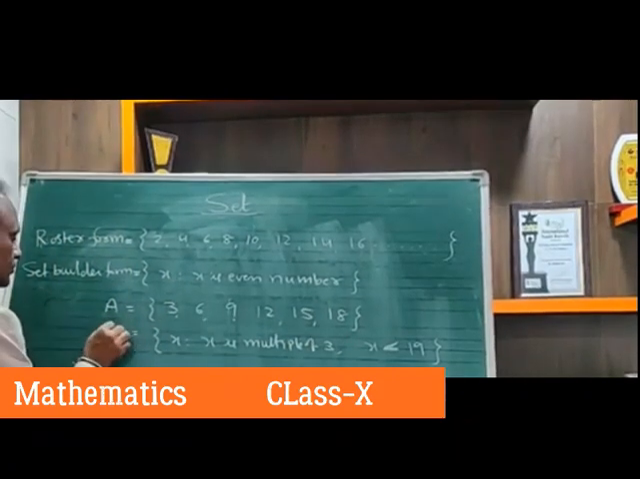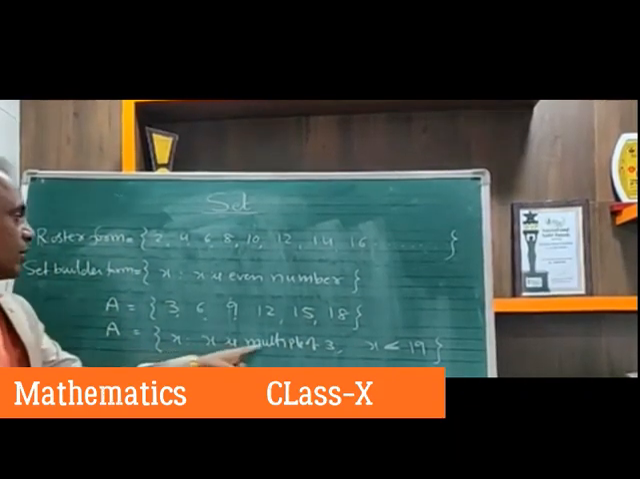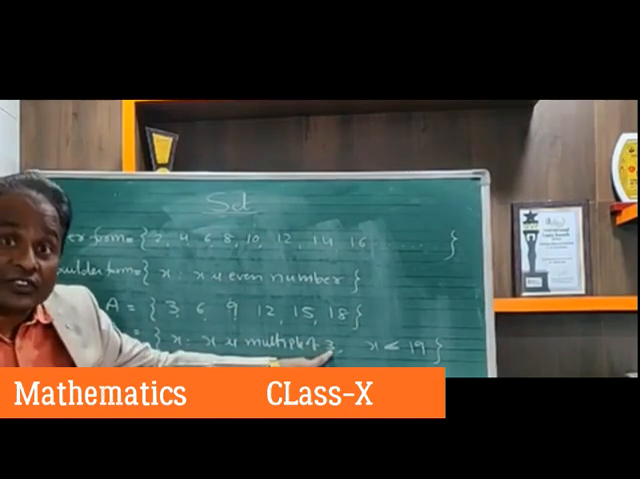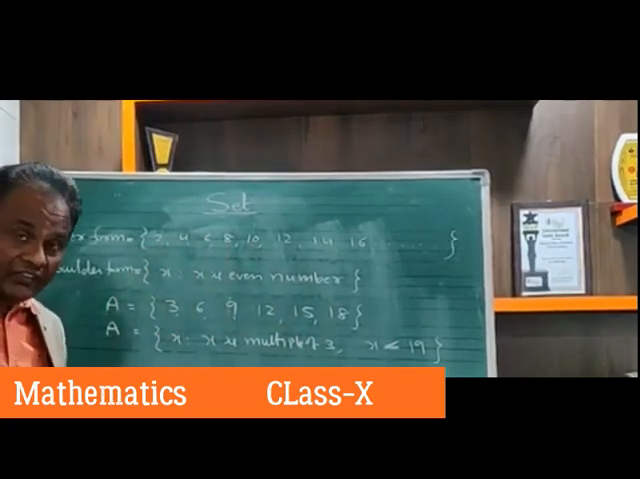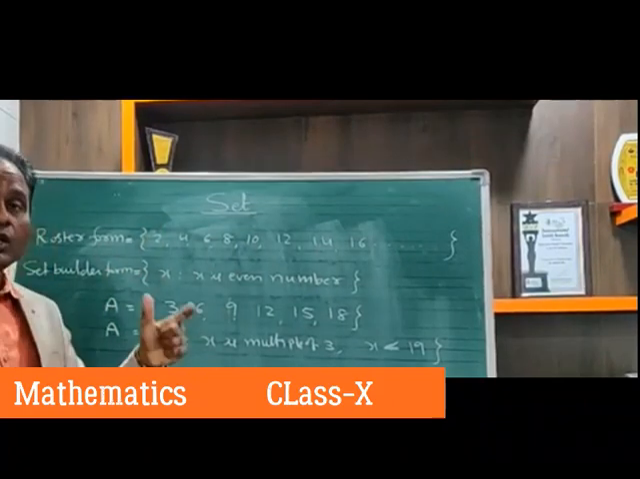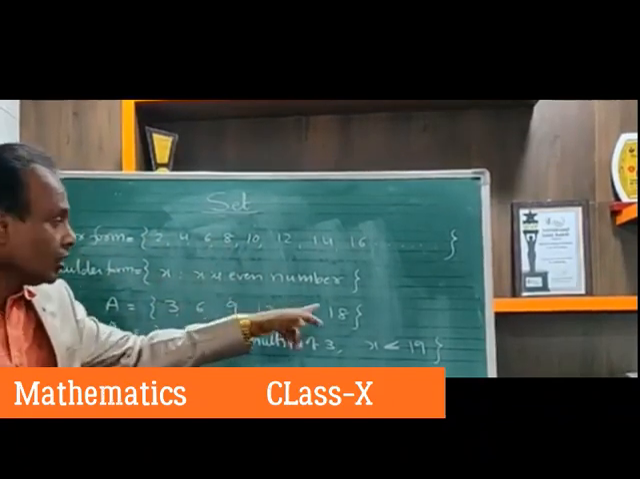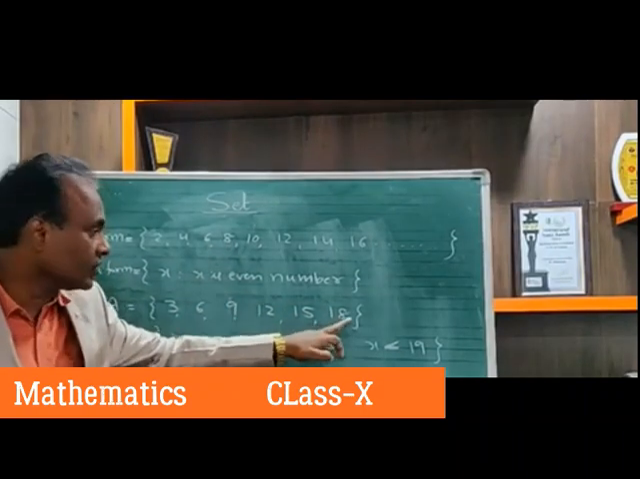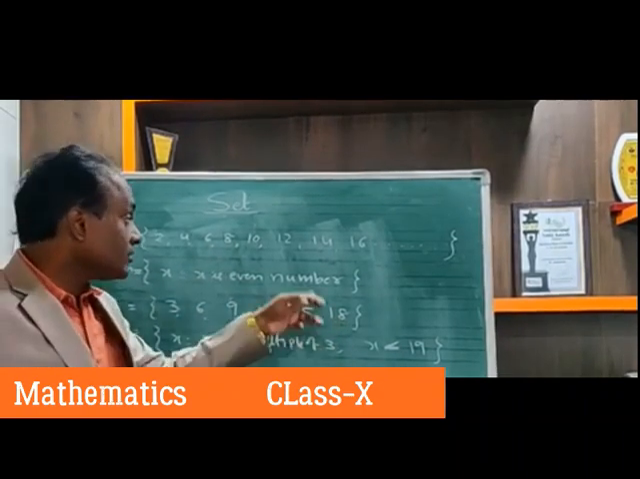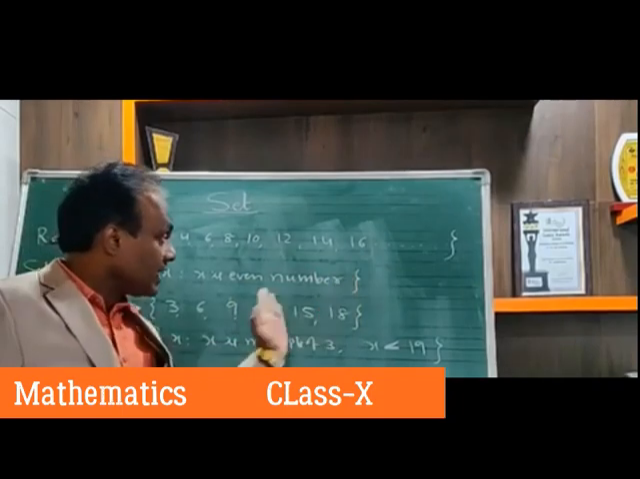See here. X is a multiple of 3. What are the multiples of 3? 3, 6, 9, 12, 15, 18. But the set is given up to 18 only. So therefore, multiple of 3 that is less than 19 only.